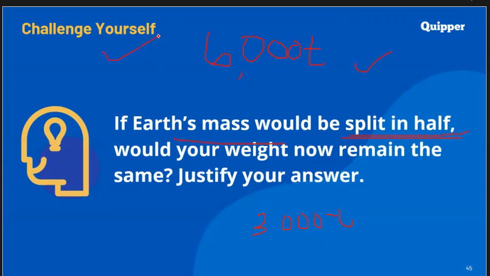What would be your weight when the Earth's mass is this, and what would be your weight if the Earth's mass would be split in half? Would you still have the same weight, or will your weight also be in half? I want you to answer this question for you to be challenged.